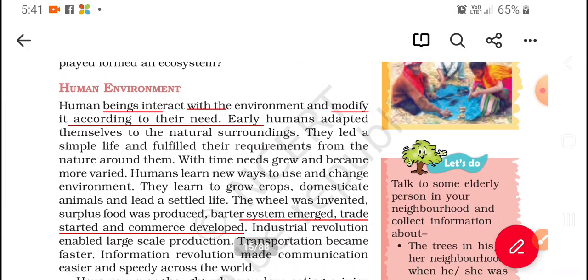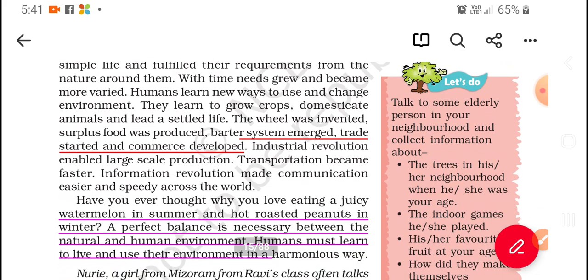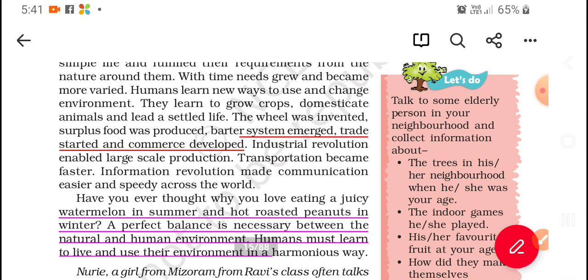Now let's go further and talk about the human environment. When human beings interact with our environment, and if we modify it according to our needs, to fulfil our needs, that environment is now called the human environment. Okay. The wheel was invented, surplus food was produced, the barter system emerged, trade started and commerce developed. The industrial revolution enabled large scale production, because we learned to grow crops, domesticate animals and lead a settled life. Okay.